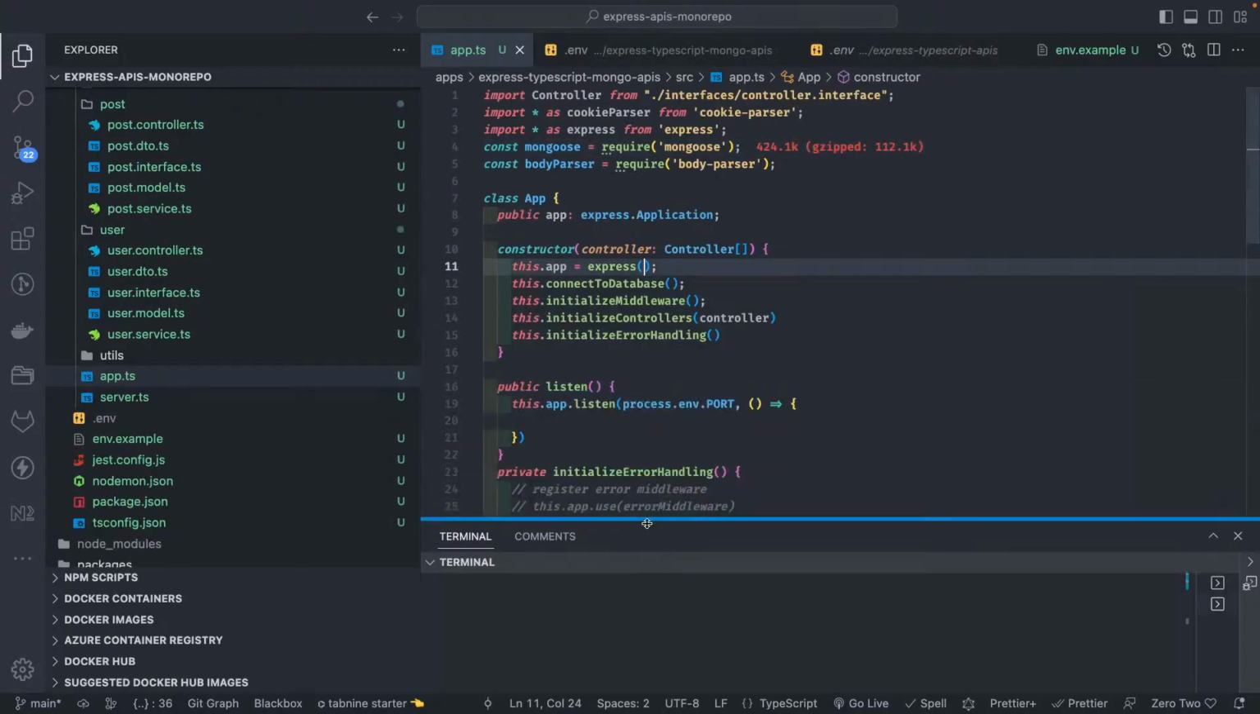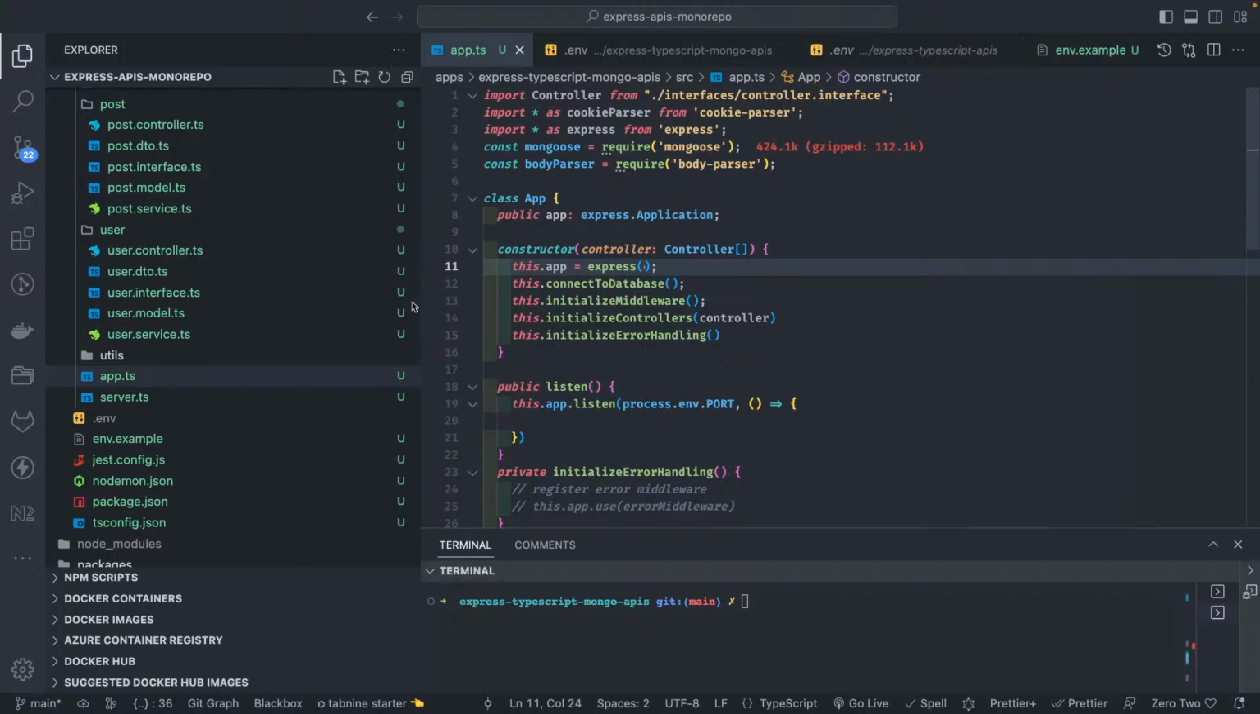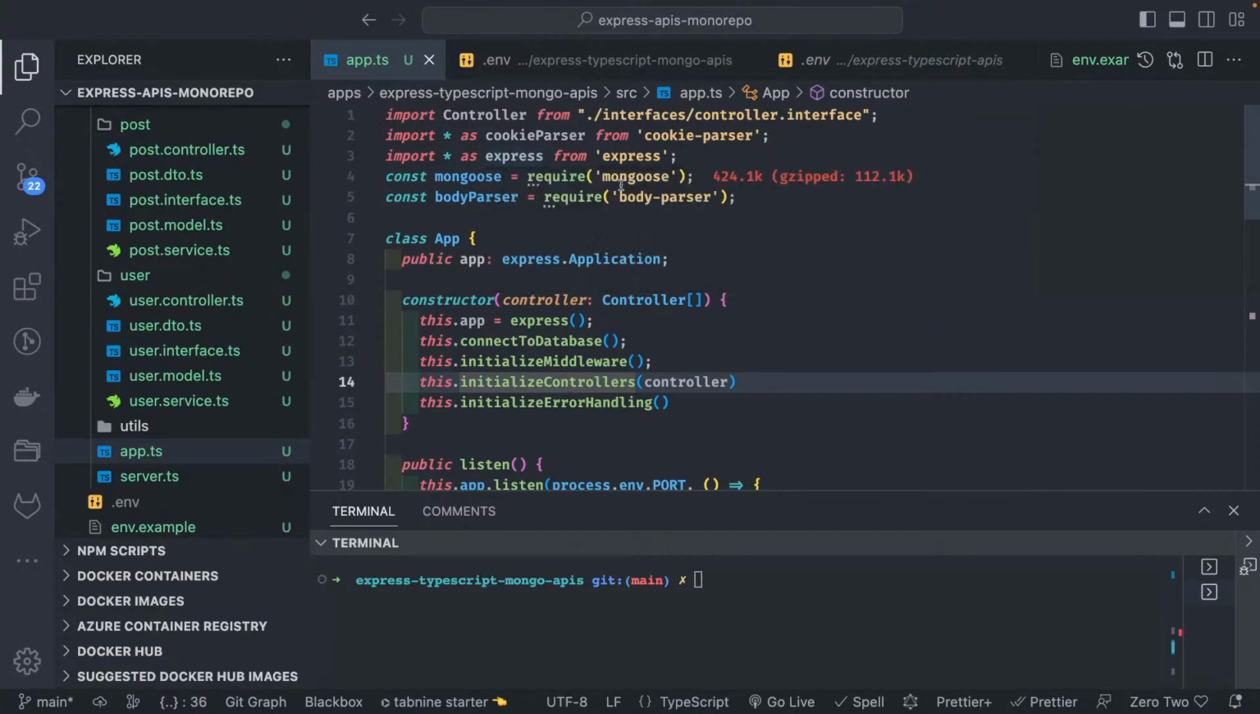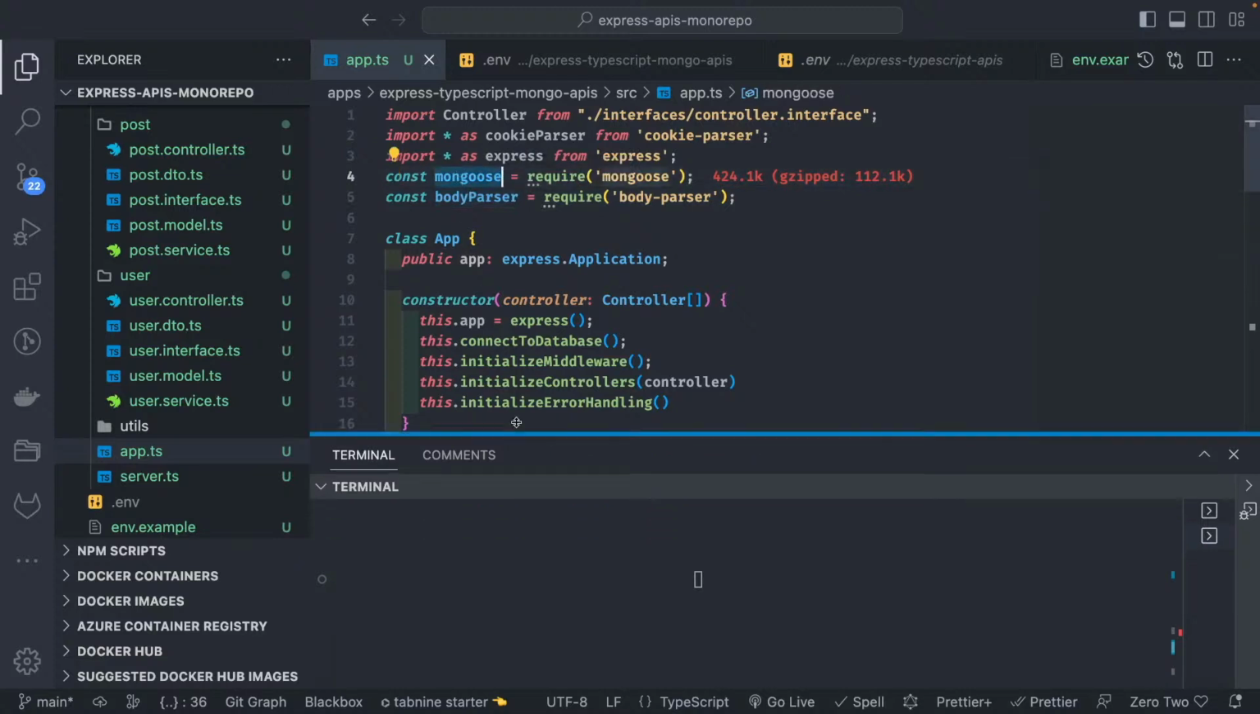Okay, so let's try to see how much we have done, and we'll try to run this. So what I did is body parser, there is some typings issue still. So I'm just importing them using ES5, like the CommonJS way of importing things like mongoose and body parser. Okay, I will fix that once we have it.